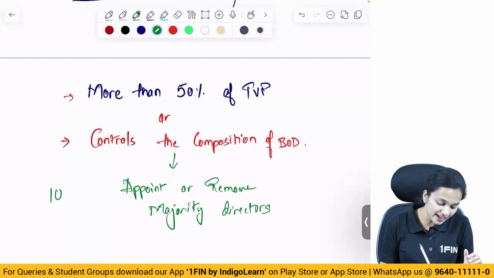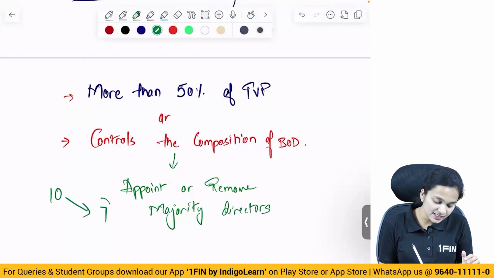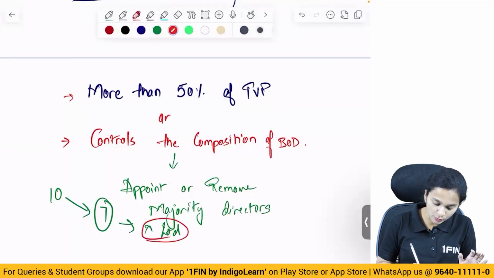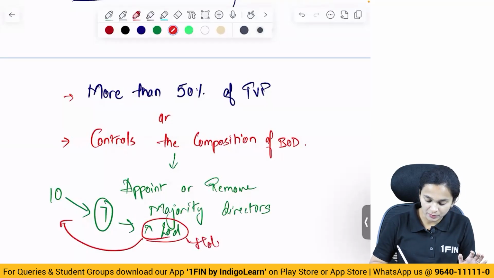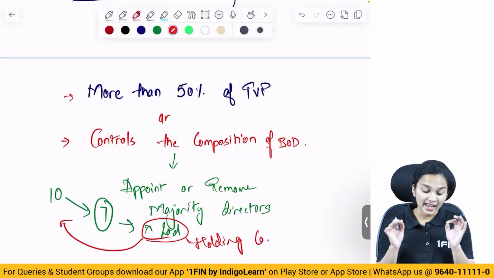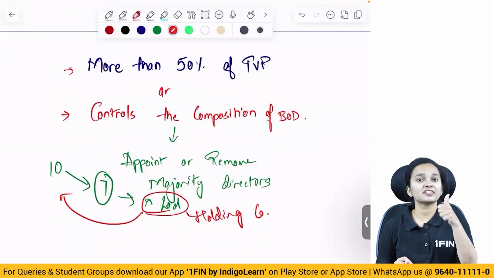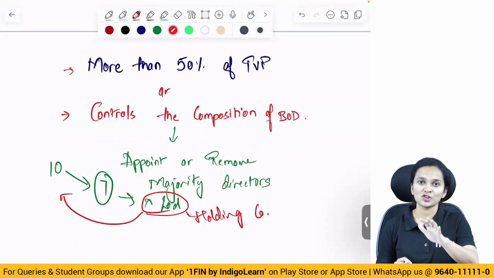Controlling composition means what? Power to appoint or remove majority of directors. Say there are 10 directors in a company. Out of 10, 7 are appointed by X Limited. Then in that situation, we say that X Limited is controlling the composition of board of directors, and X Limited will become what? Holding company.